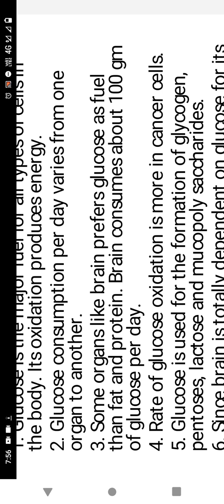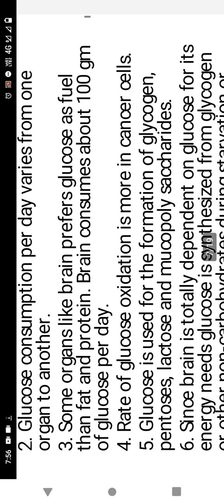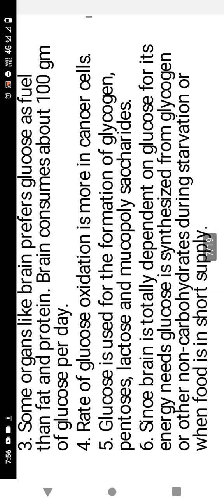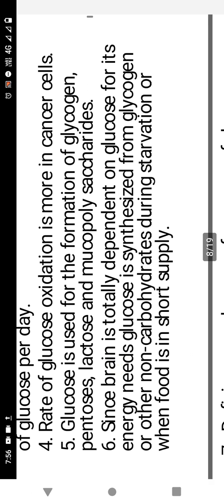The rate of glucose oxidation is higher in cancer cells. Glucose is used for the formation of glycogen, pentoses, lactose, and mucopolysaccharides, so glucose is the precursor for the production of these components. The brain is totally dependent on glucose. But when energy is needed, glucose is synthesized from glycogen or other non-carbohydrates during starvation or when food is in short supply, by the process of gluconeogenesis.